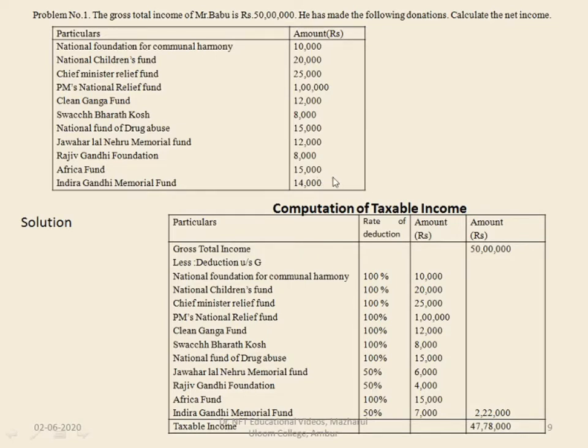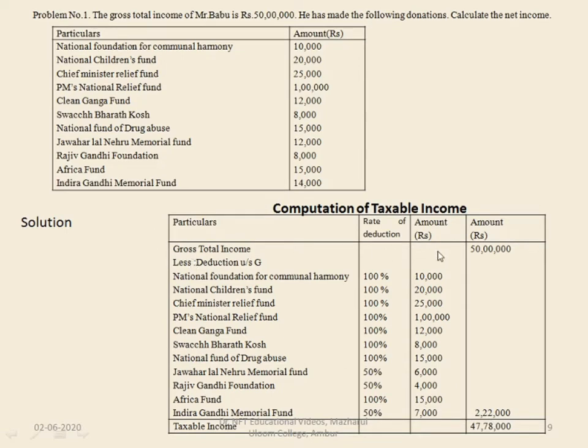Africa Fund is 15,000, for which it is 100 percent, so as it is you can write 15,000. Indira Gandhi Memorial Fund is 14,000, 50 percent can be claimed as deduction, so it is 7,000. If you add up all this, you get the amount of rupees 2,22,000. This is the total amount of deduction which you can claim under section 80G.